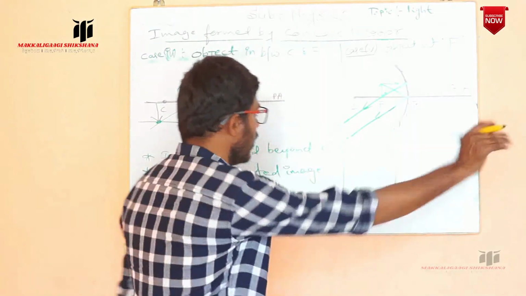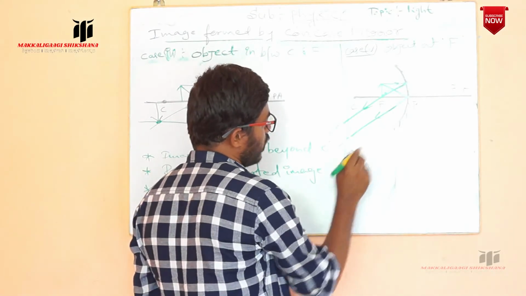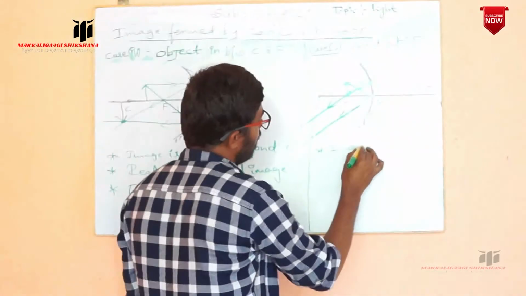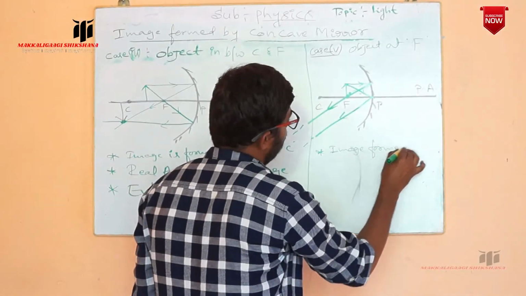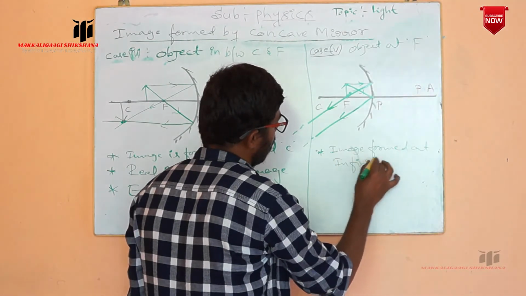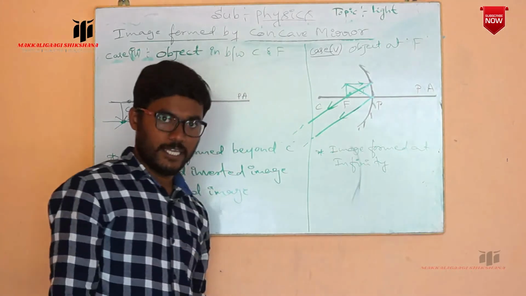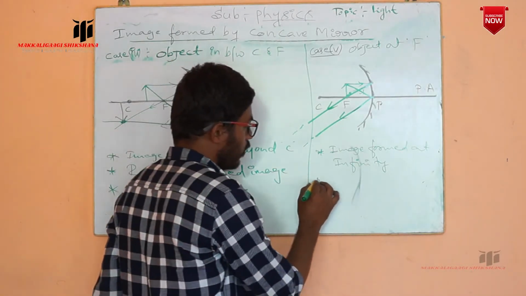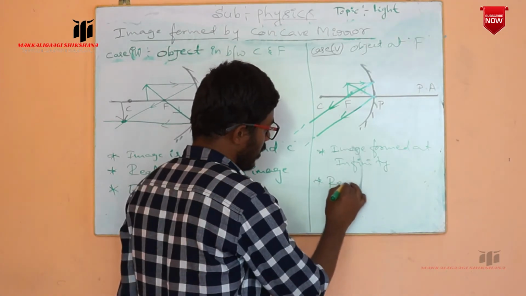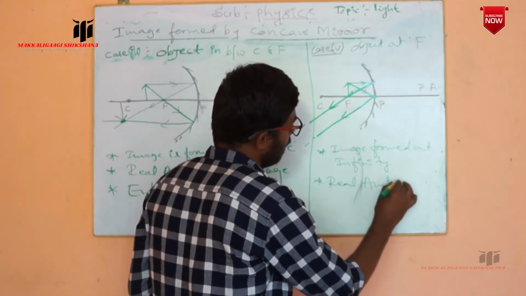You can write the characteristics. The first one is the image is formed at infinity. Next, whatever image is formed, it is real and inverted.